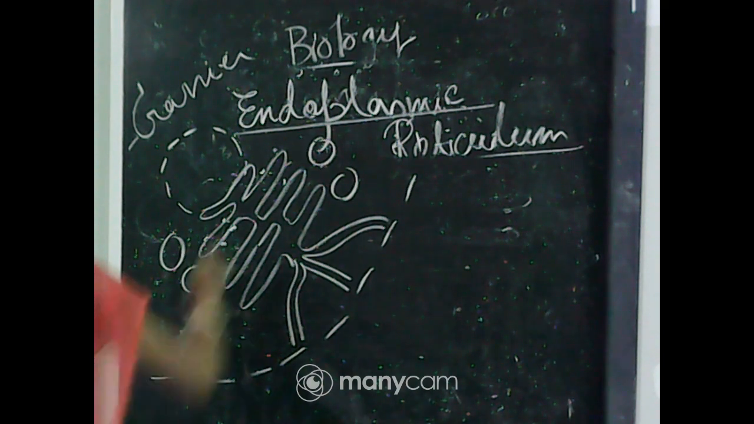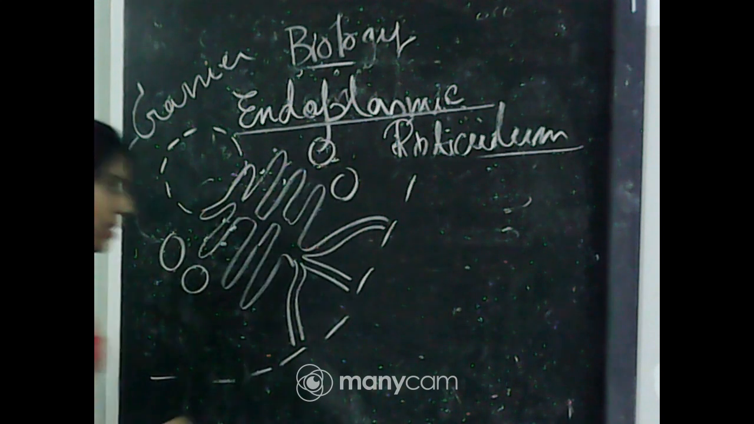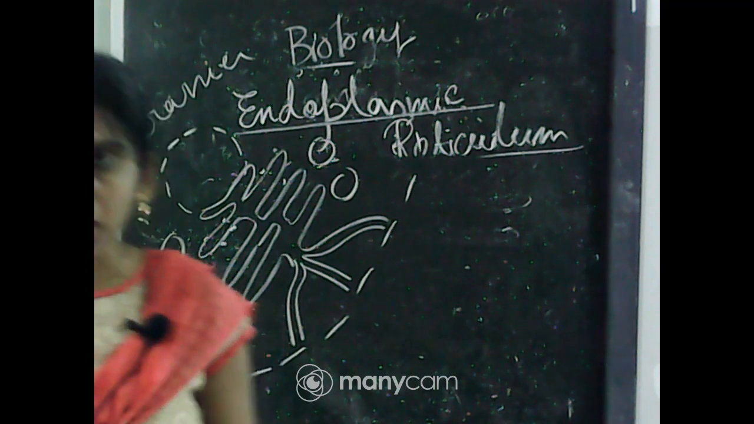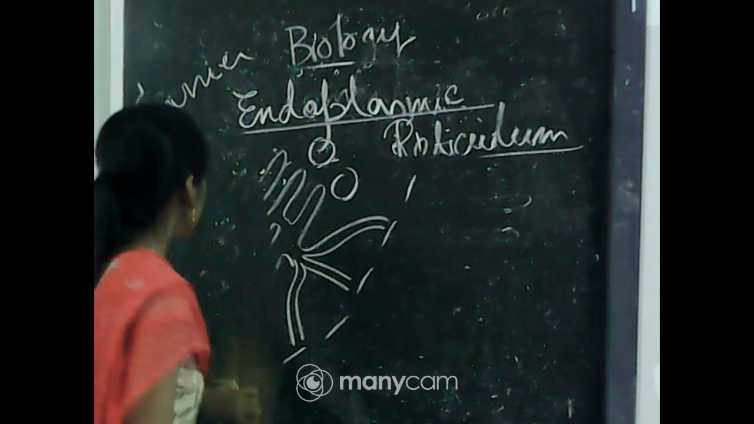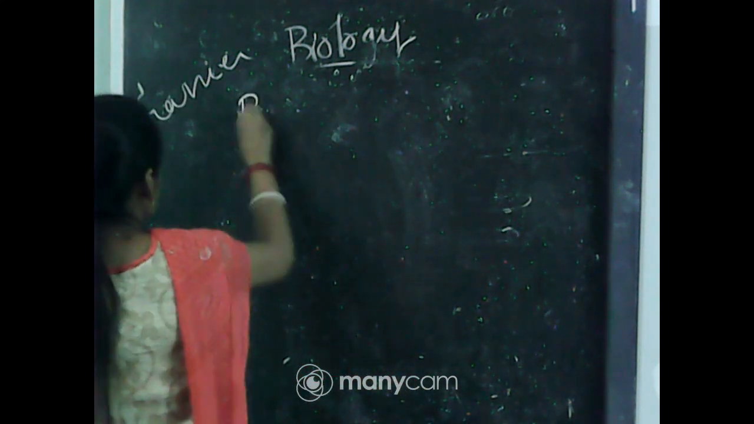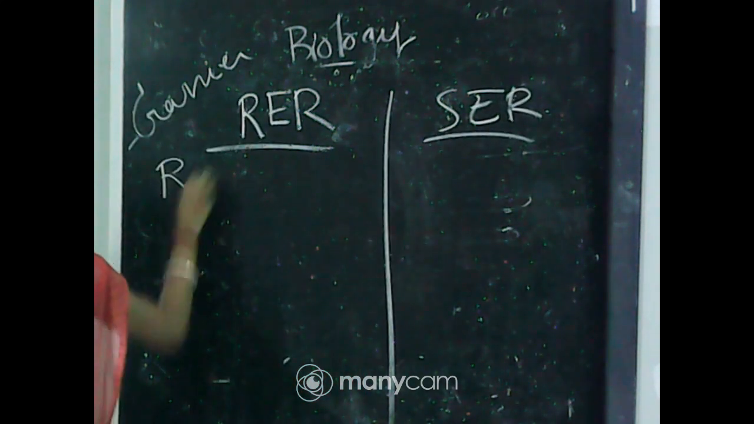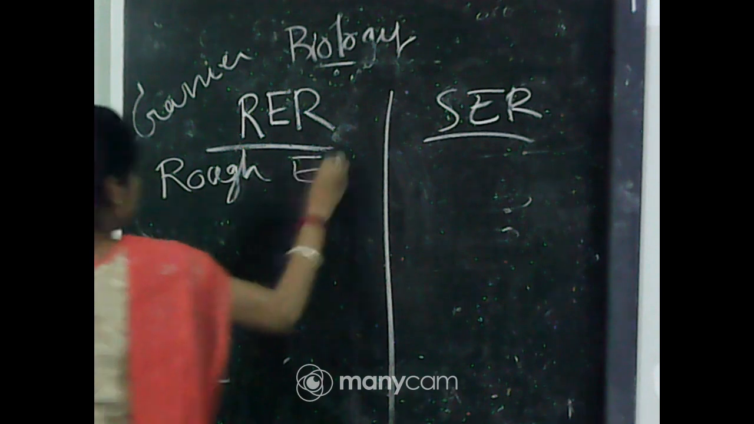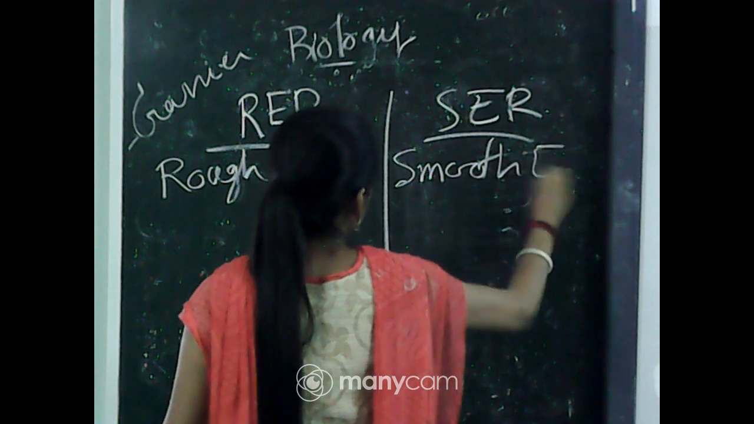As you can see, these are the cisternae with ribosomes, these are the vesicles, and these are the tubules. So, that is the main structure of the endoplasmic reticulum. Now, this endoplasmic reticulum can be divided into two types. What are they? These are rough endoplasmic reticulum and smooth endoplasmic reticulum, or in short RER and SER. So, RER is rough endoplasmic reticulum, and SER is smooth endoplasmic reticulum.